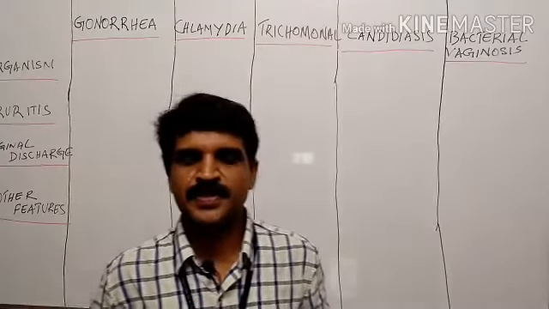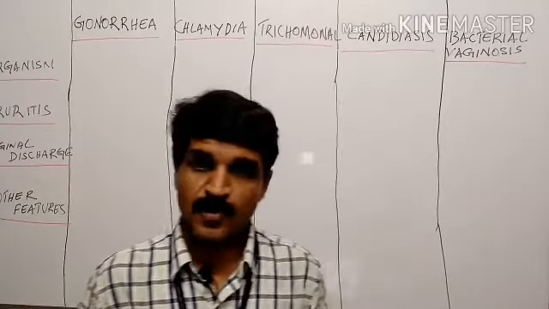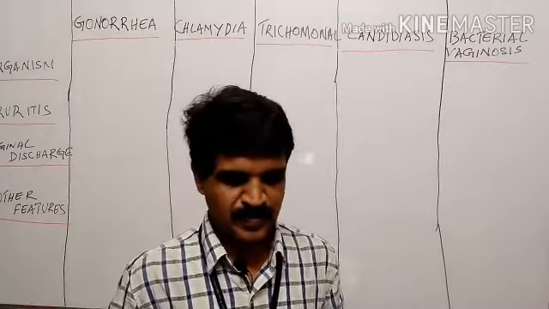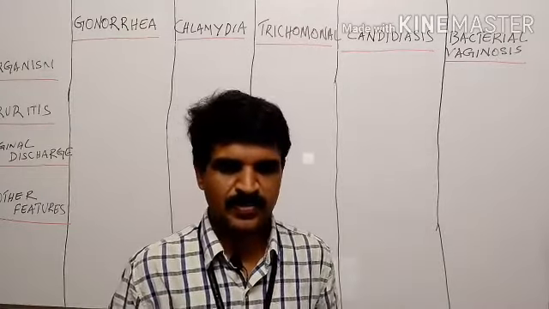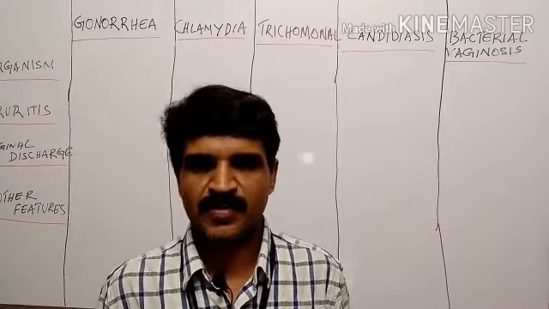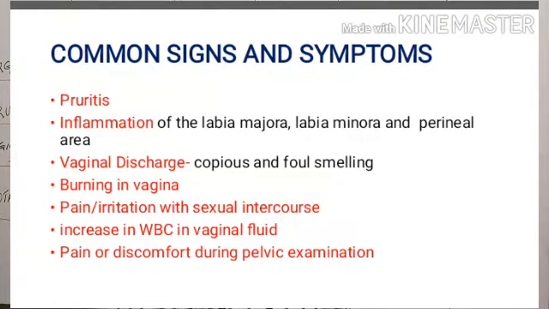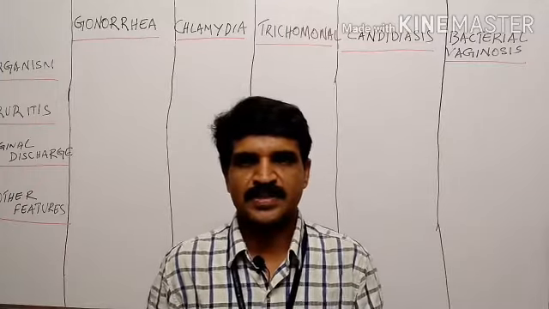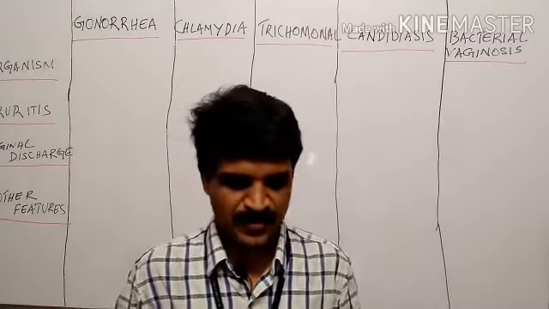Let us see what are the common signs and symptoms of all pathological vaginal infections. The first one is pruritus. Pruritus is the itching of the vulval region, pruritus vulvae. Except bacterial vaginosis, all other conditions are associated with pruritus. The next one is inflammation, vaginitis. We can see the inflammatory changes in all these conditions. In bacterial vaginosis, the inflammatory changes are less, which we will discuss later.